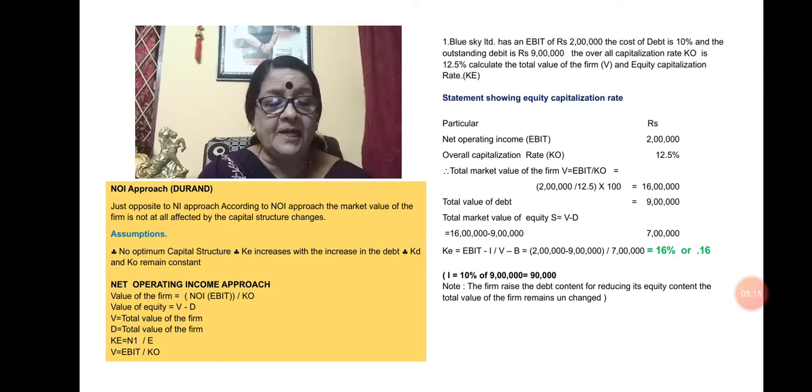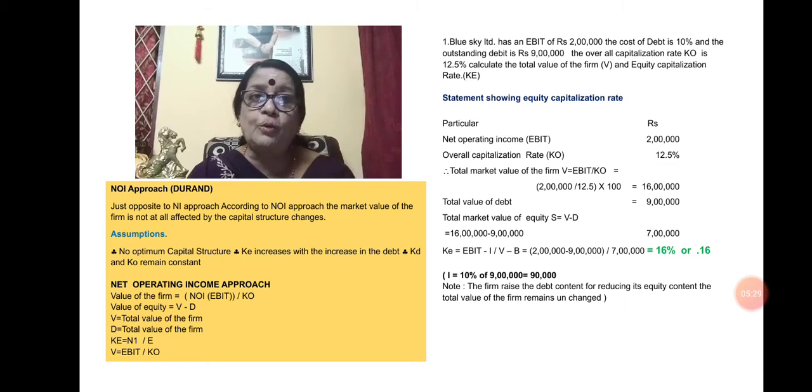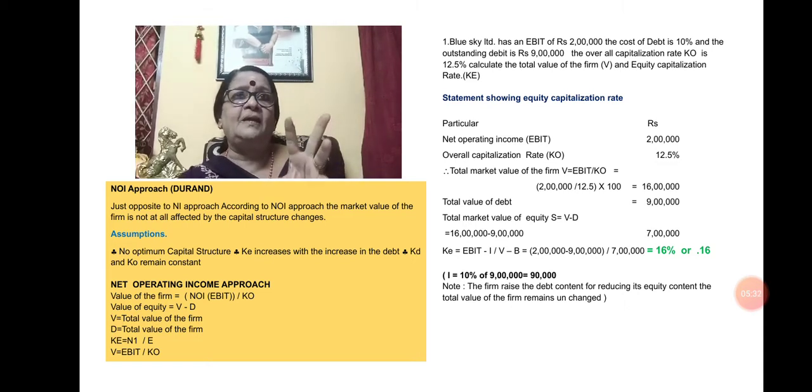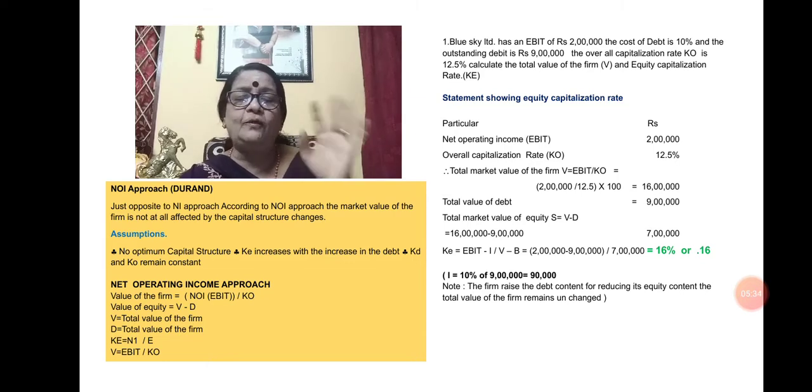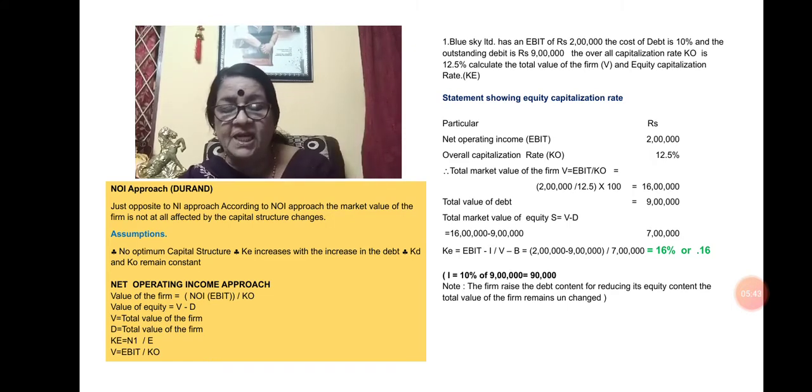However, the equity capitalization rate would go up. Equity capitalization rate, that is KE, will go up. KE will always be greater than KO. Then this is clear with the following another example, given for comparison purpose. So according to NOI approach, there won't be any change in the value of the firm or cost of capital because of changes in the capital structure. That we have to see by comparing with another problem where the debt is increasing.